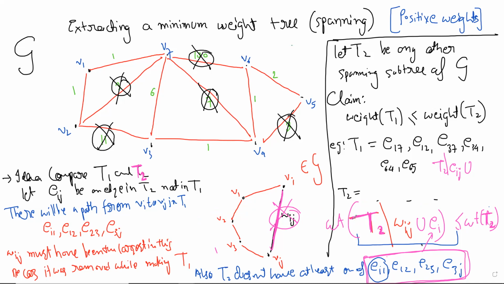It's becoming more and more like T1. You can take steps like this and go on and on, and finally you will get to T1. So the weights will keep decreasing, or be non-increasing, and you'll finally get to T1. This is the idea.